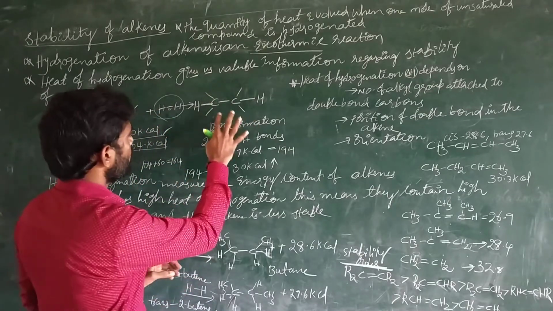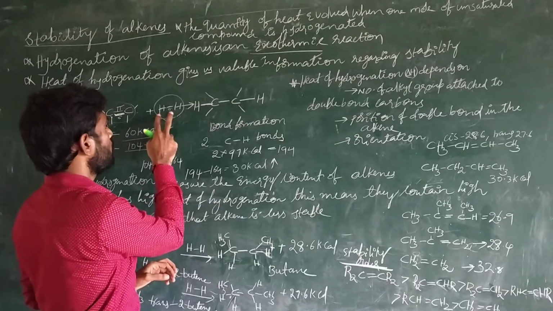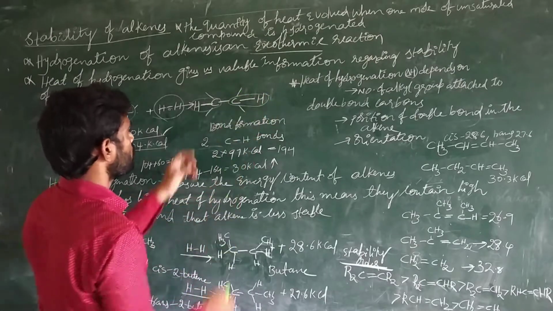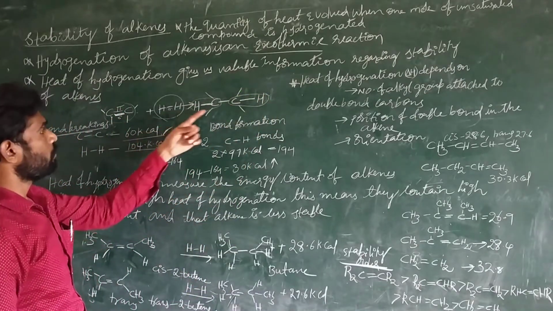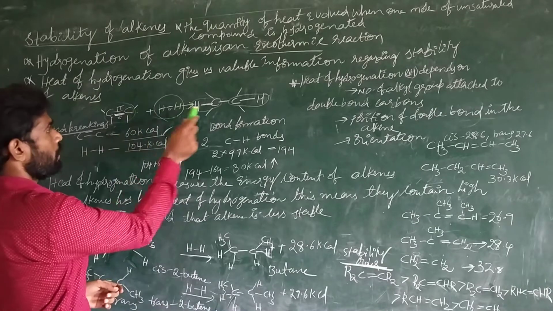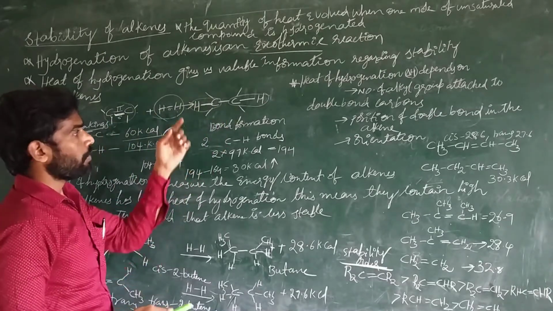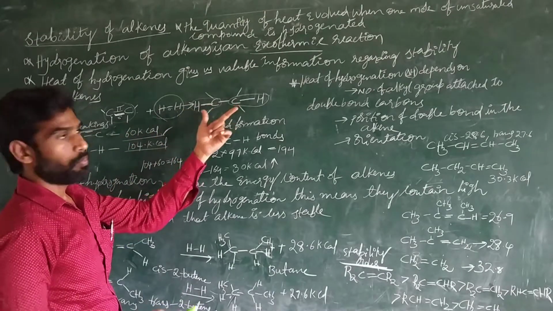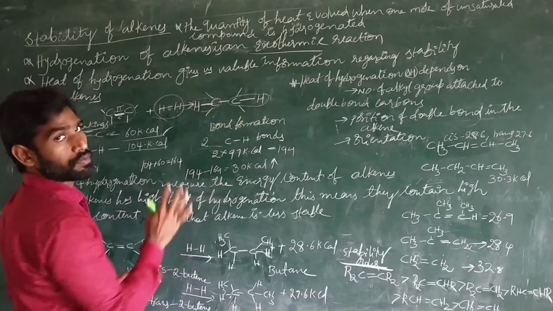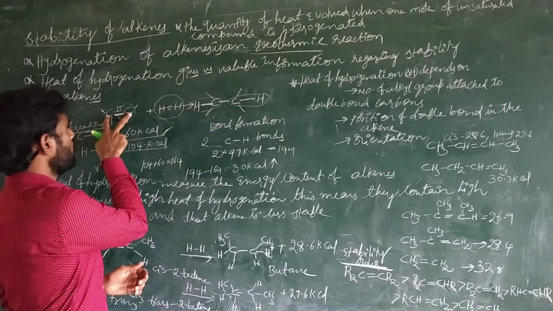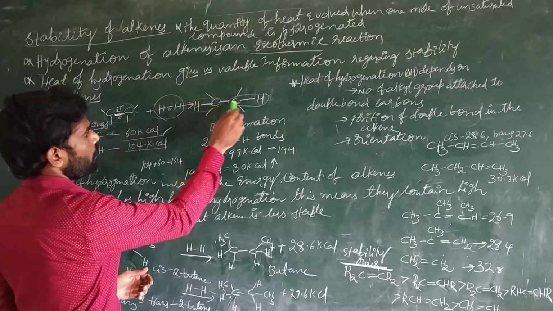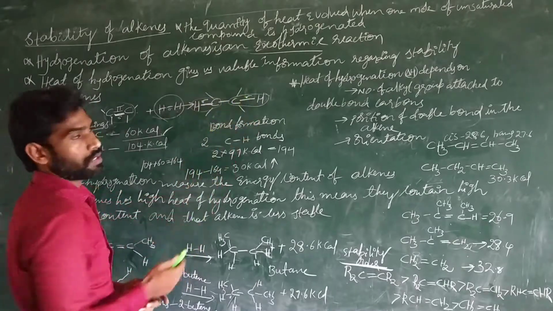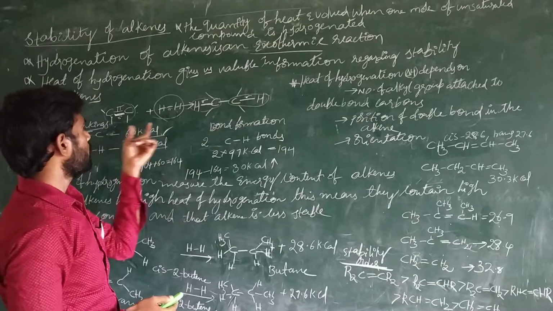Now this is the product when this compound undergoes hydrogenation, the addition of hydrogens. So what happened here? New bonds are formed. New carbon-hydrogen bonds are formed here: one hydrogen attached to this carbon and another hydrogen attached to the other carbon. Now this compound has 2 more bonds between carbon and hydrogen. These two hydrogens are added to the carbon atoms. These are the sigma bonds between hydrogen and carbon. So bond breaking needs energy, and bond formation releases it.